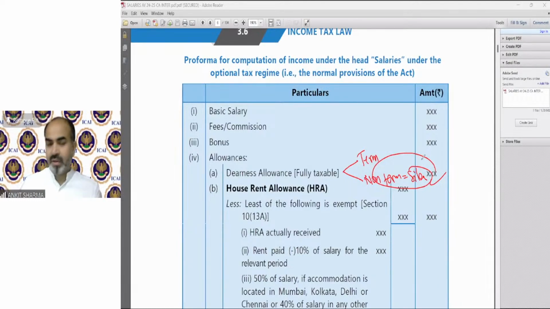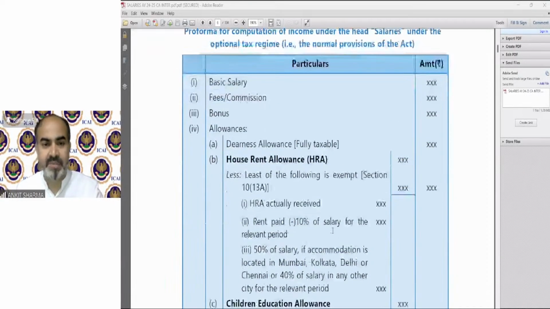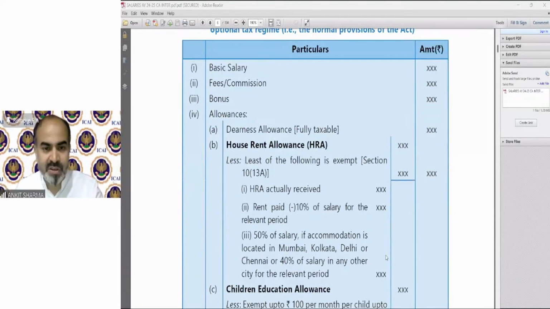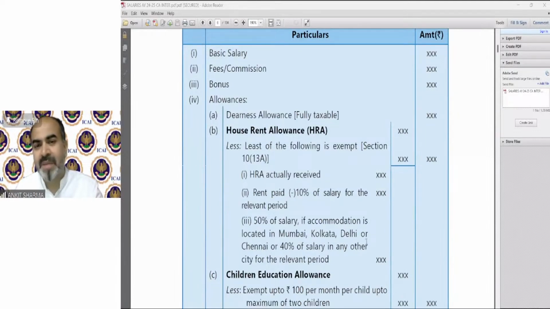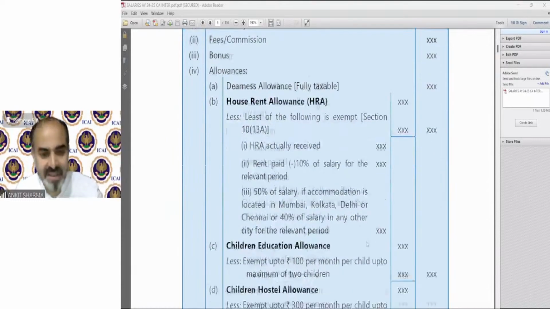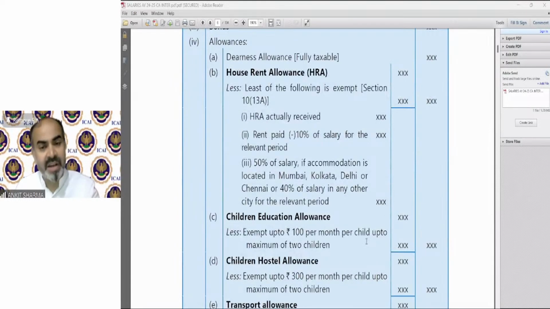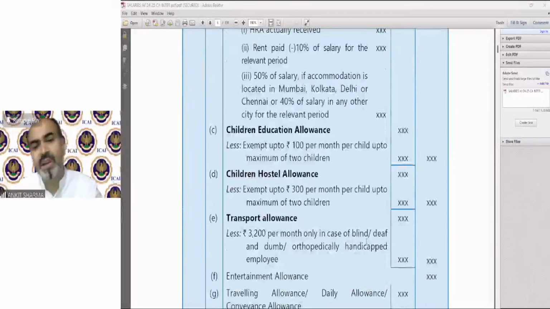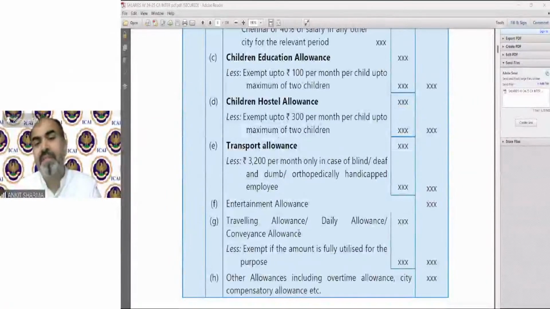Okay. Then moving on to allowances, those are the same. Now we have exemption for HRA. That exemption is not available under the default tax regime, but it is available under the optional tax regime. So we have the HRA provision, and we calculate the exemption as per the concept: amount received, rent paid less 10%. We have already gone through these provisions in our detailed classes. Then children education allowance, hostel allowance and transport allowance exemptions are the same under both the default and optional tax regimes. We have entertainment allowance deduction. We have travelling allowance, daily allowance and conveyance allowance, same provision.